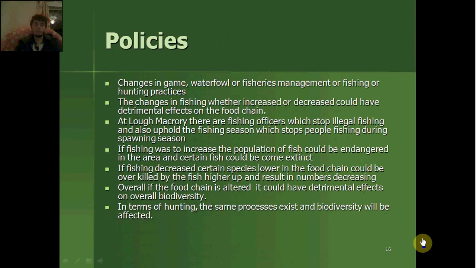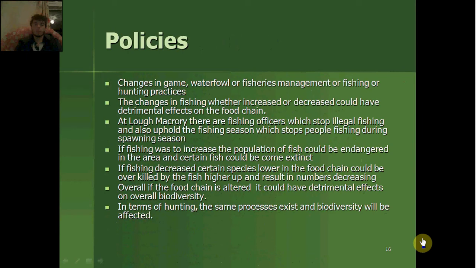Changes in game, waterfowl or fishery management or fishing or hunting practices. The changes in fishing, whether increased or decreased, could have detrimental effects on the food chain. At Lough Macrory there are fishing officers which will stop illegal fishing and also uphold the fishing season, which stops fishing during spawning season. If fishing was to increase, the population of fish could be endangered in the area and certain fish could become extinct.